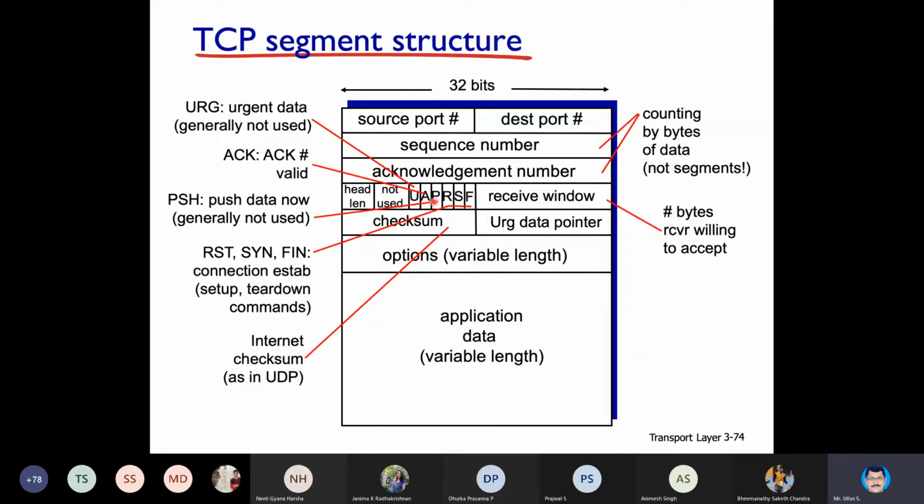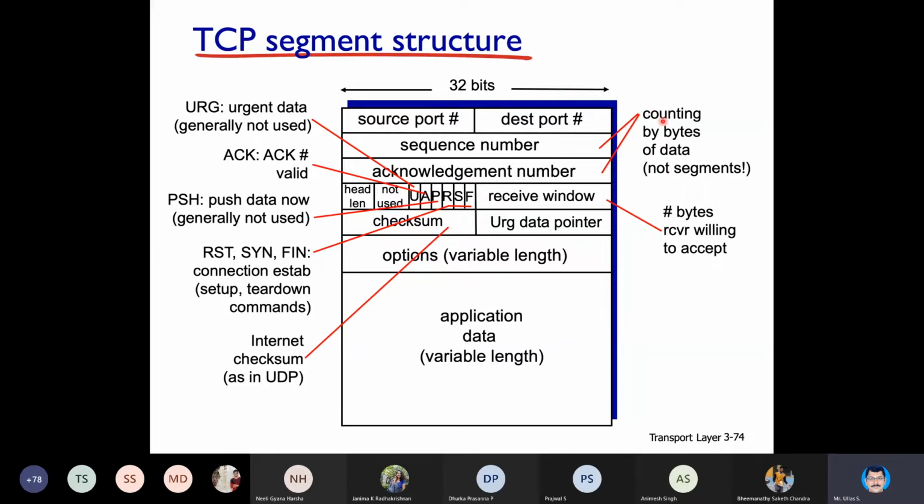So we are going to see these two today, the flag field as well as the receive window field. I think you have already seen source port, destination port, sequence number, acknowledgement number, etc. One common error we all make most of the time is that the sequence number and acknowledgement number are always counted in bytes, not as segments.